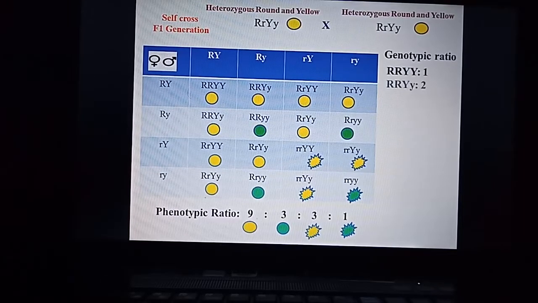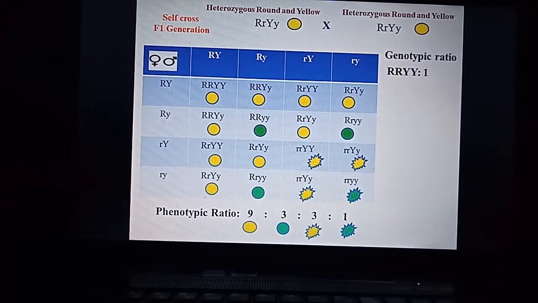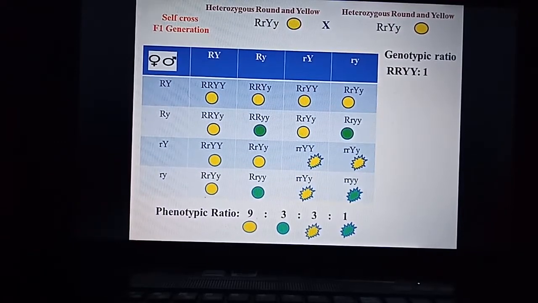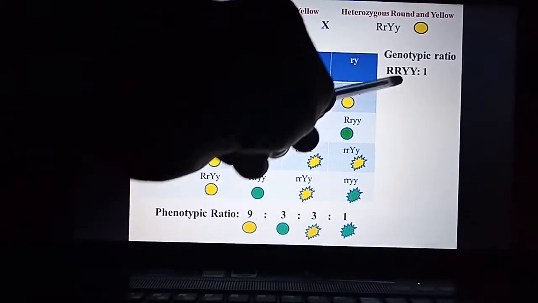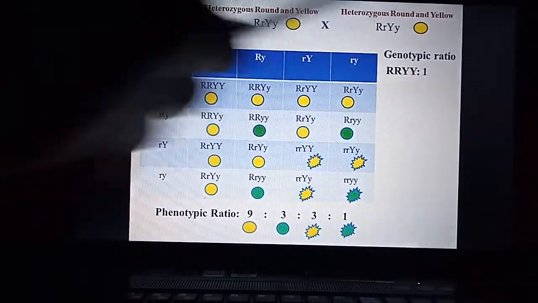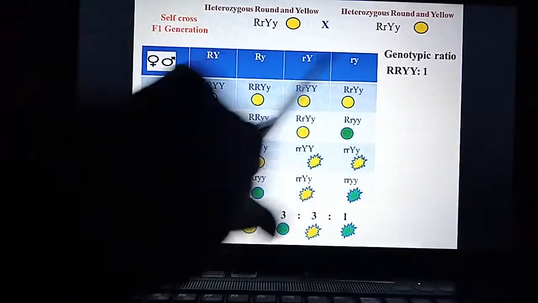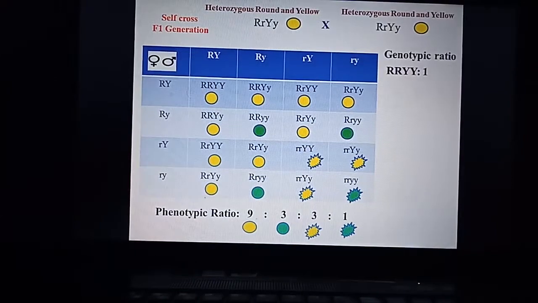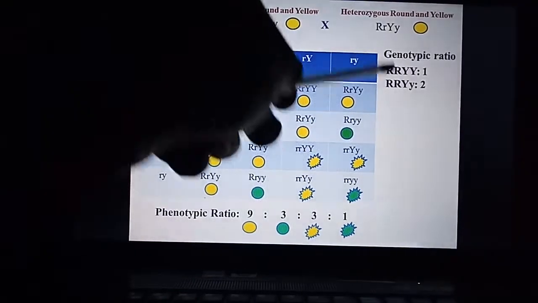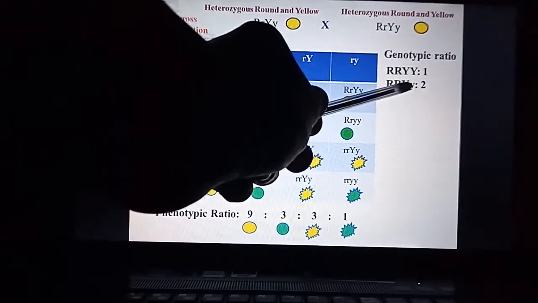Then the genotype. So here, how many genotypes are possible, that we will note down here. So first genotype is capital R, capital Y. So this is one genotype. Only one capital R, capital Y genotype is over here. The second one is capital R, capital Y, small y.